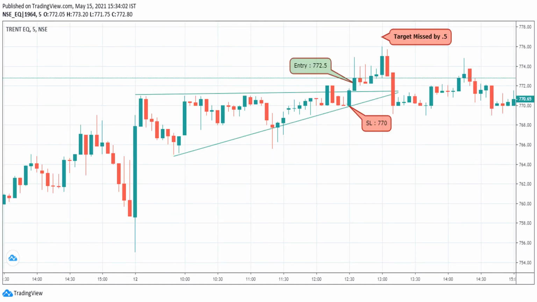See guys, this is an example where we are going to hit our SL. In this, I'm going to take entry at 772.5 and my SL will be 770, and the target of 1:2 will be 776.5, but it missed our target by 0.5 rs. Later it came back and hit our SL of 770.